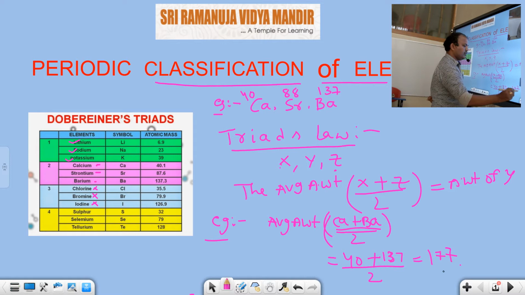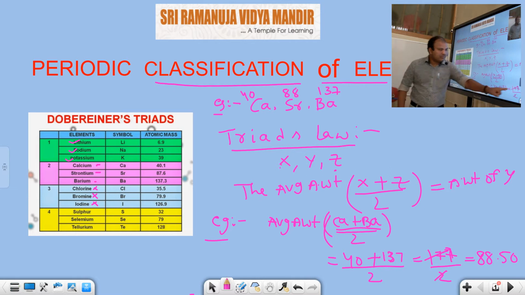40 plus 137 is 177, divided by 2. I hope this is correct. 137 plus 40, right. This value becomes 88.5.